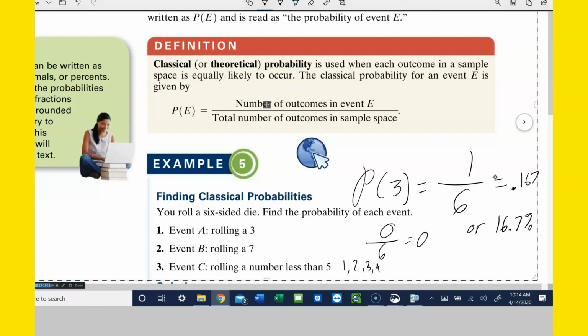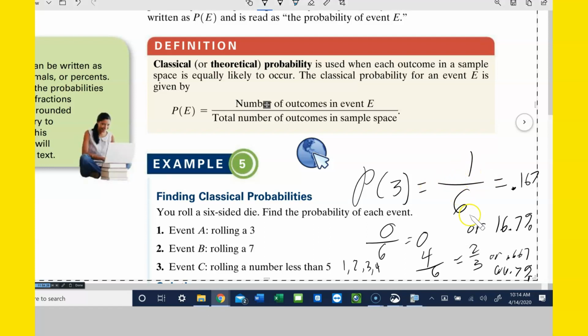So 4 out of 6, which would reduce to 2/3, or 0.667, or 66.7%. All right. So you can give these probabilities as fractions, or as decimals, or as percents, and they're all the same thing. They're all correct. You just got to be aware of what the assignment is asking you, how it wants the answer written. So Math Excel usually tells you that.